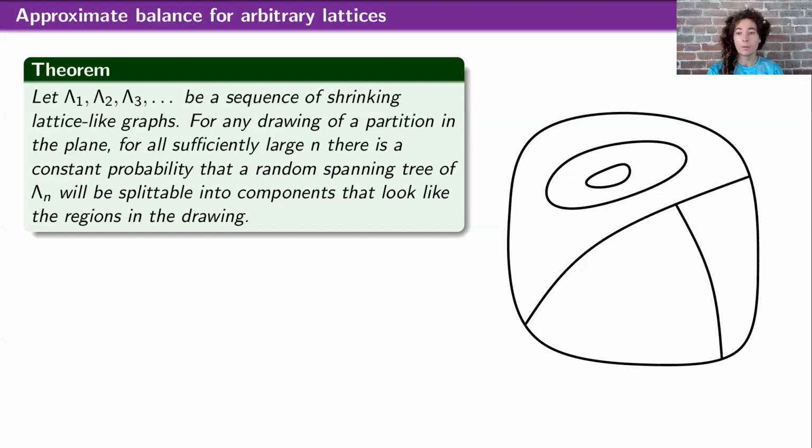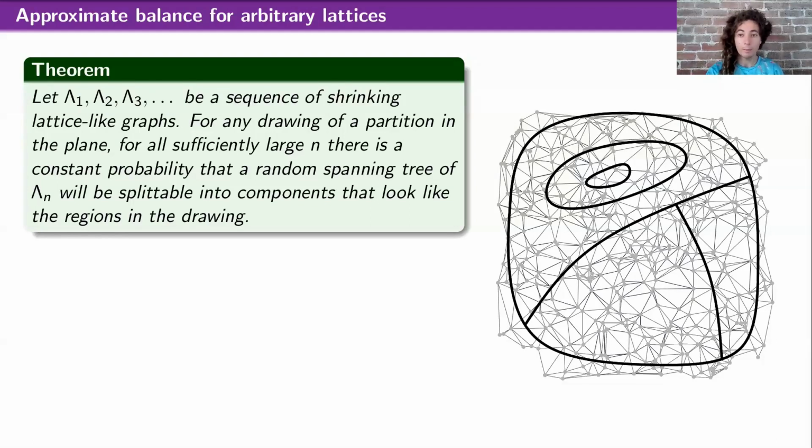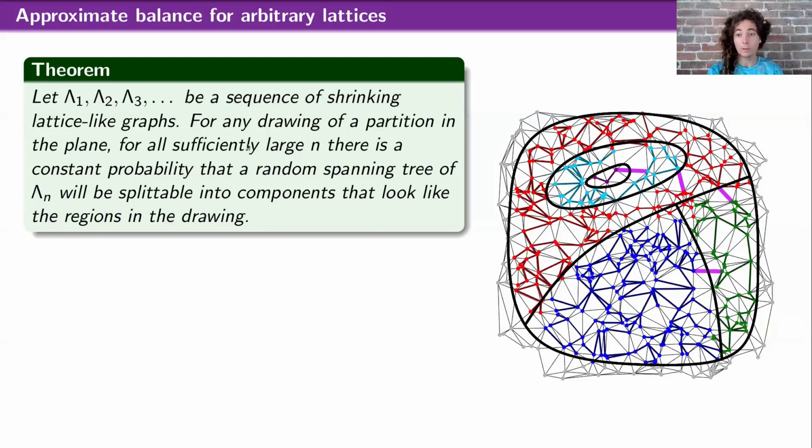regions in that drawing. So in other words, I take some graph that's sufficiently dense, maybe it's this one, I lay it on top of my drawing, and then I clip it to the outer boundary, and so I don't look at the rest of this infinite graph. Then I take a uniformly random spanning tree, and I want to say there's actually constant probability that a spanning tree will look like this one, where in this case there were 5 regions, and so there should be 4 edges I can remove, these highlighted pink ones, such that the resulting subtrees are approximately contained within these regions. And so that's our general theorem. This actually happens with constant probability.